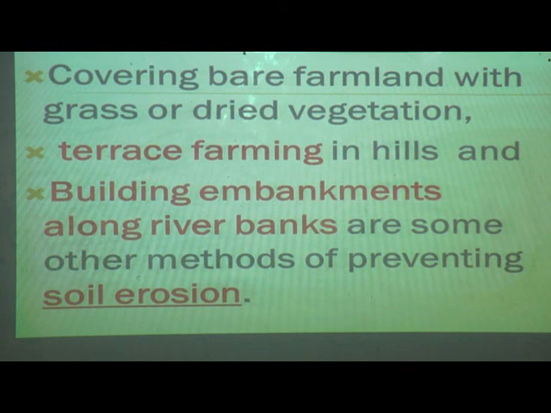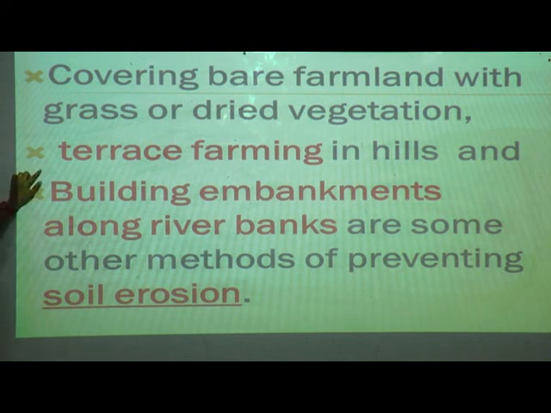Covering bare farmland with grass or dried vegetation, terrace farming in hills, and building embankments along river banks are some other methods of preventing soil erosion. So what it means is, first we have to plant the trees. Second, covering the bare farmlands. We have to cover the farmlands with grass or dried vegetation. The next method is terrace farming.